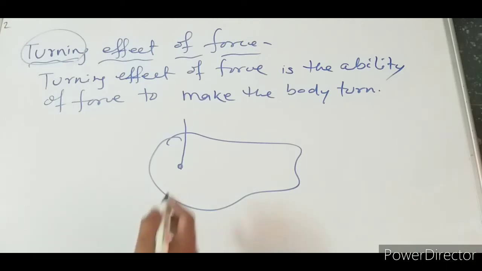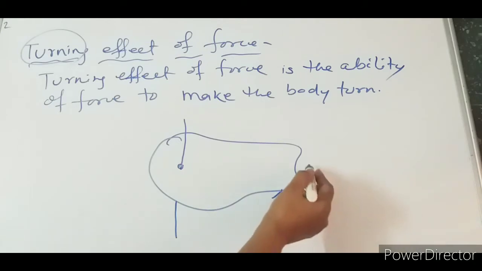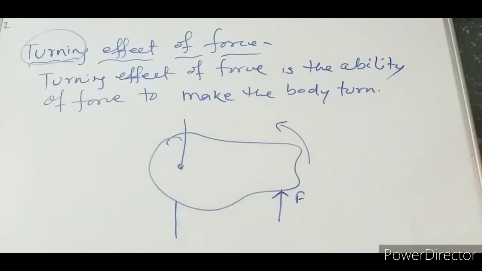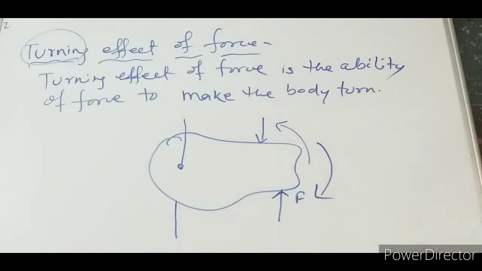Here this is the fulcrum or axis. For example, if force is acting in this direction, the body will move in this direction. If force is acting in this direction, the body will move in this direction. So this is known as the turning effect of a force.